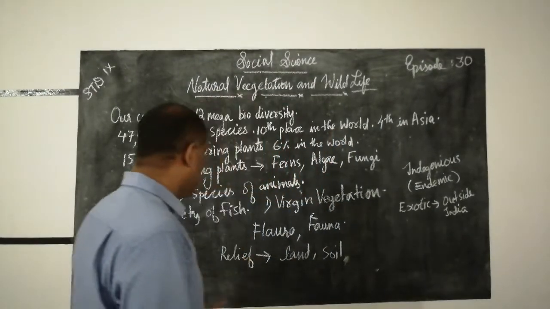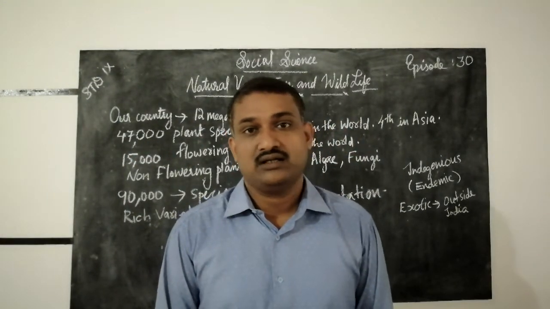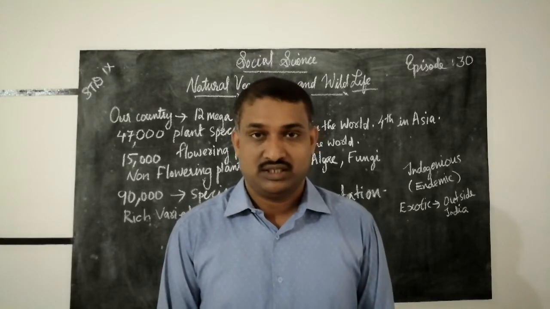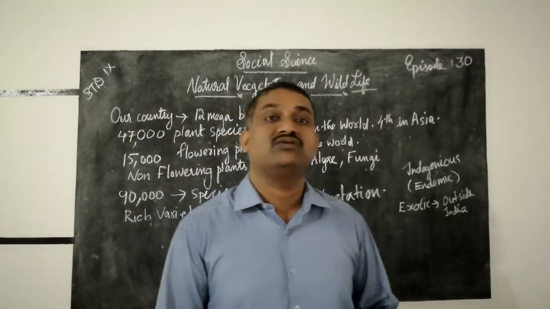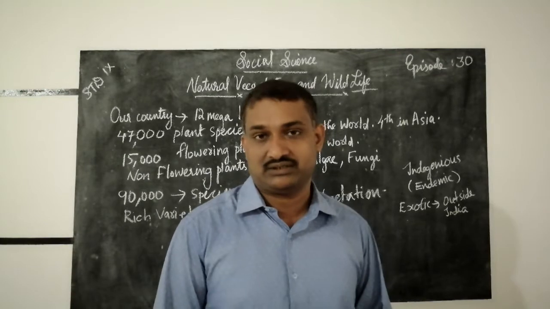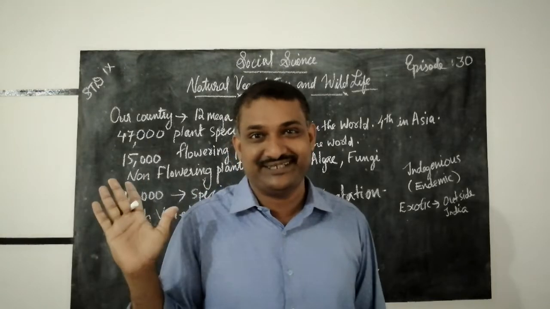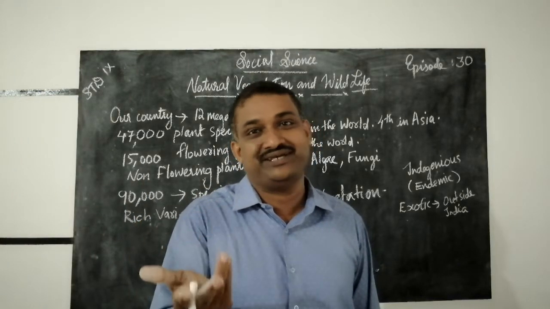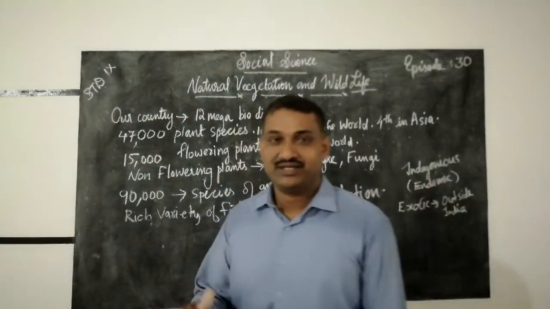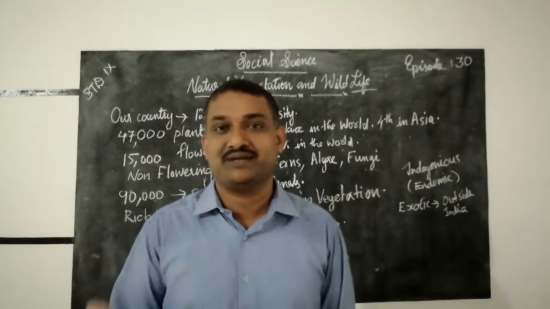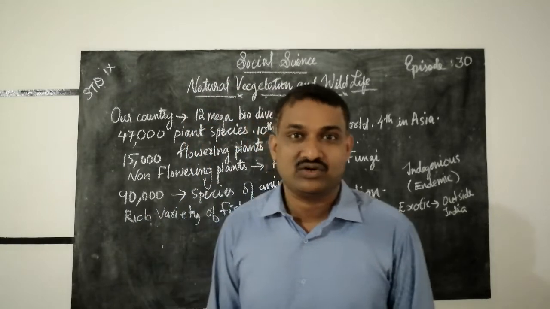Next, we want to know about flora and fauna. Sometimes you may hear the words flora and fauna. What is flora? What is fauna? Flora means plants. So what is fauna? Automatically you may say that it is animals. If flora is plants, then fauna must be animals. Yes, you are correct. Plant species we call flora, and animal species we call fauna.